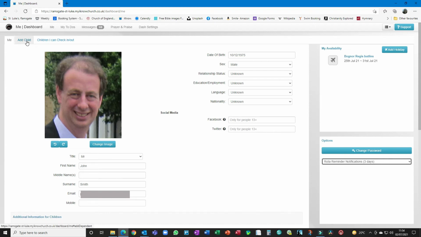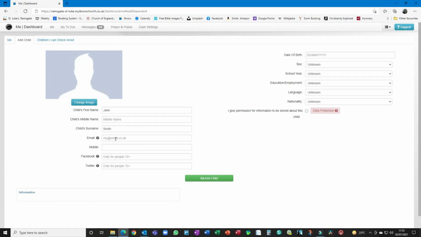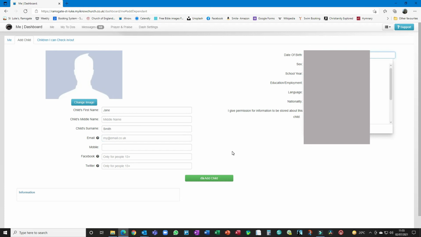So if you want to add a child, you might click there. If it's an older child and they might be on a team, it is useful to have their email here so that team leaders can contact them and put them on rotas and things. They can receive reminders and things. But probably that's for older children that might be on the teams. That can be quite useful. And you can put the mobile number on as well. Obviously, date of birth we'll need to know.